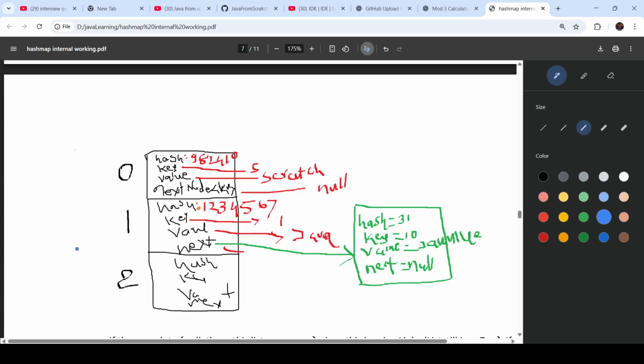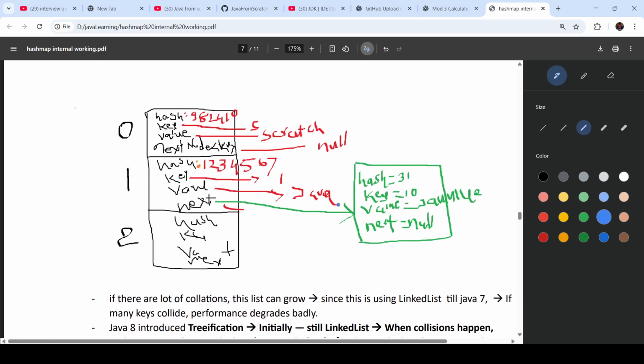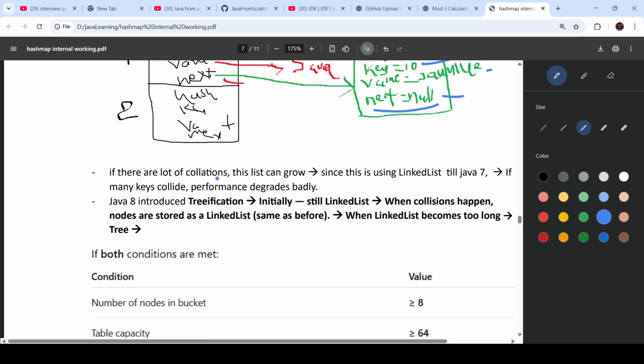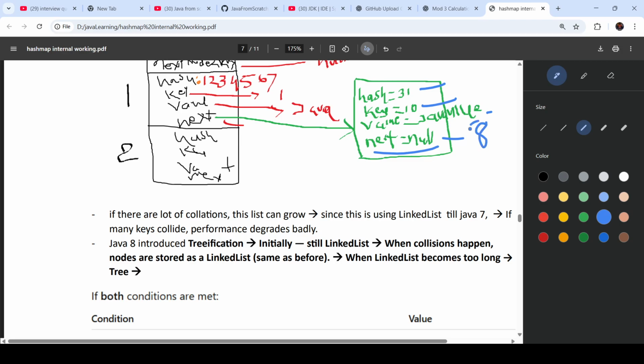That is fine, but what we want to know here is, hash also it will put the value, it will put the key, it will put the value, it will put the next. Now this next will point to null. Perfect. If there are a lot of collisions, then this list can grow. Since this is using linked list in Java 7, if many keys collide, performance degrades badly. Java introduced the treeification; initially it is still a linked list. Initially, till 8 values, linked list will be used only.